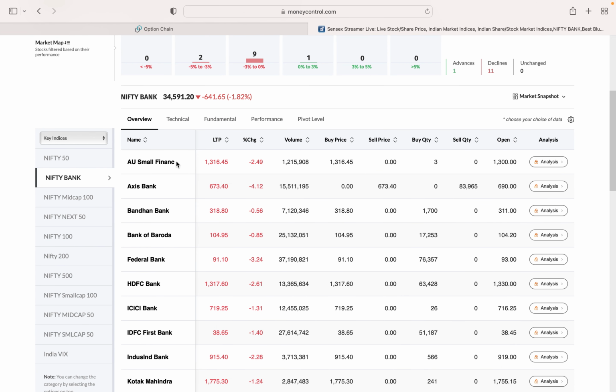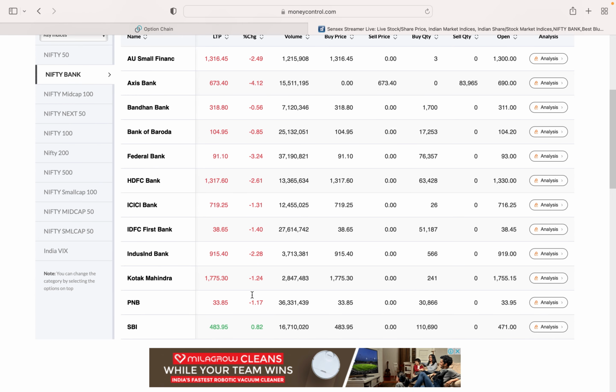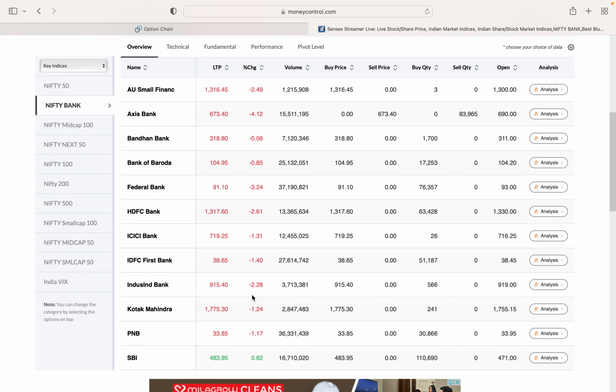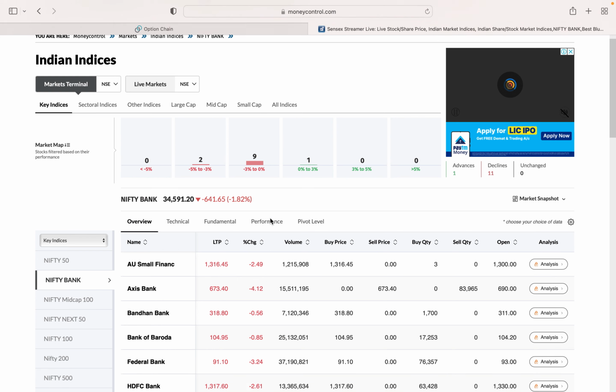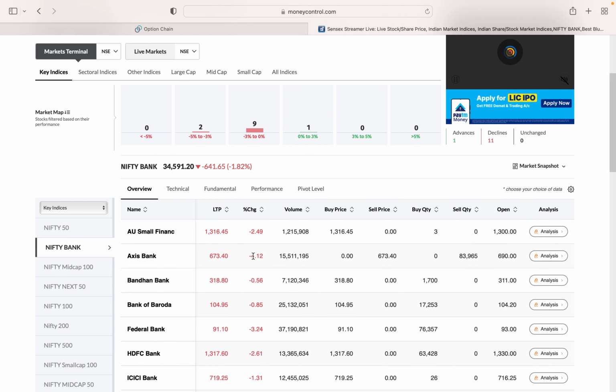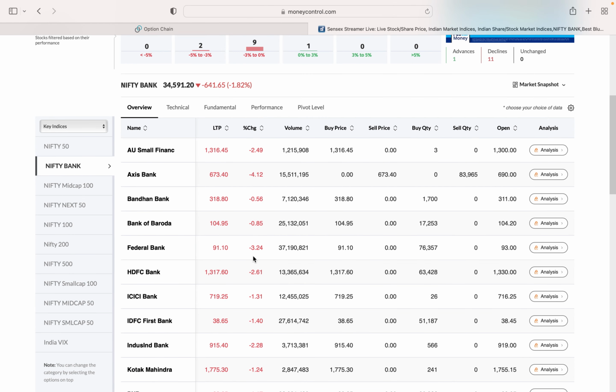Stocks like AU Small Finance, Axis, Bandhan, Bank of Baroda, Federal, HDFC, all of these come under the Bank Nifty index. Ratio wise, in this category, if 50% of the stocks are moving down, then the index will go down. If more than 50% of the stocks are coming up, then the index will come up. So first you need to understand which stocks these are, and keep all of them in your watch list.